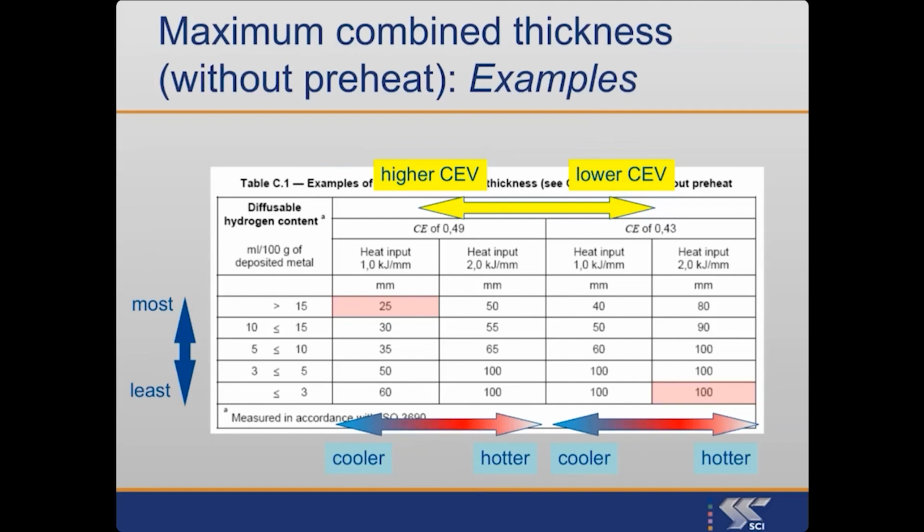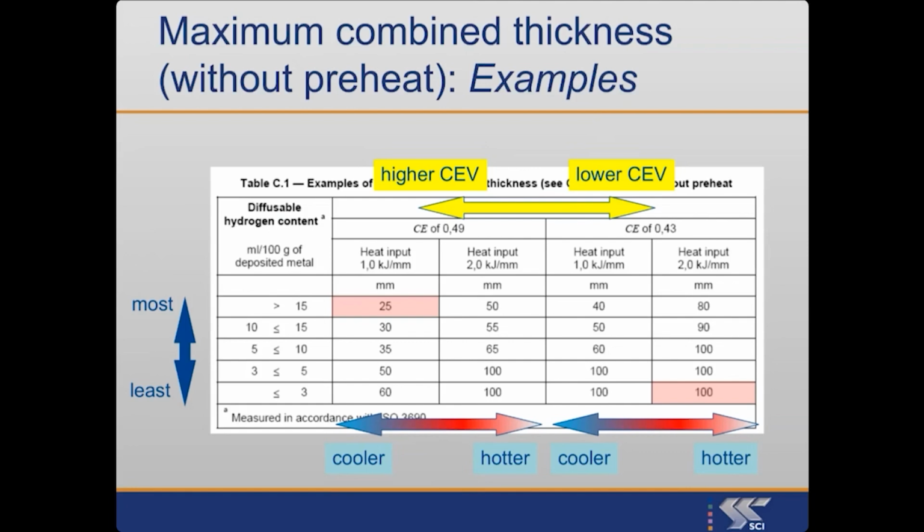This table is telling us the maximum thickness before we need to preheat. We probably don't want to preheat because it's inconvenient and it's going to be additive to the cost. So we'll be trying to not preheat. So what's the maximum thickness we can have? And that will be the maximum combined thickness, if you like, a little reminder of the total heat sink. What's the maximum combined thickness we can have without preheating?